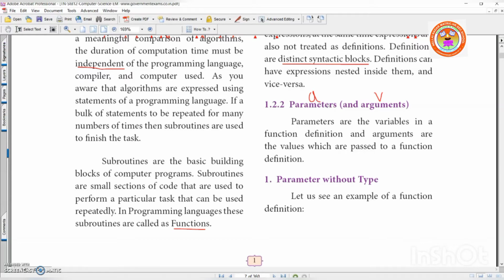Do you remember that? Actual and formal parameters. Fine. Okay. Parameters are nothing but variables. Arguments are nothing but values. See, parameters are the variables in a function definition and arguments are the values which are passed to the function definition.